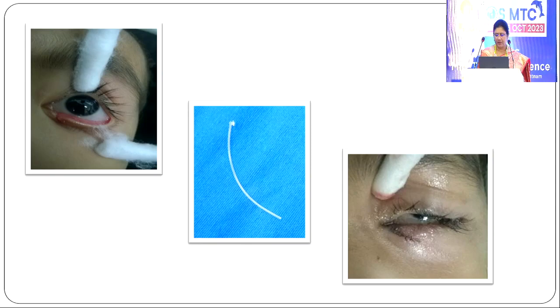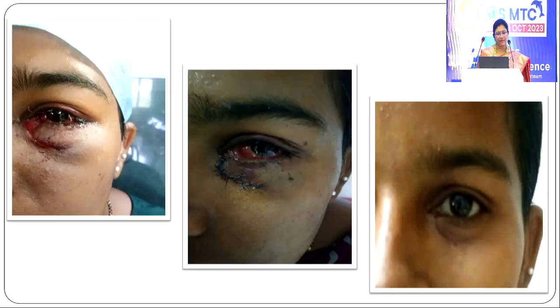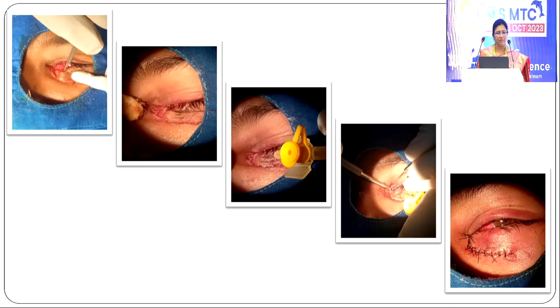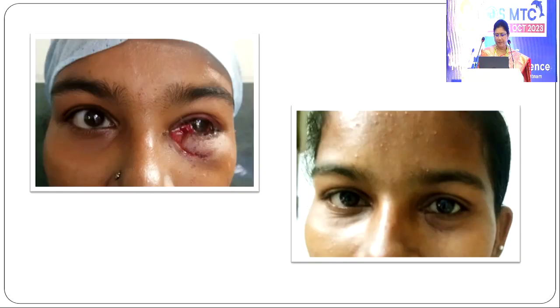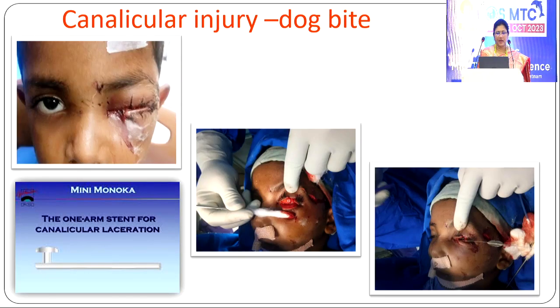Management of canalicular injuries at our hospital. This is a case of a 1-year-old boy who was injured with a pencil tip. We managed with mini Monoka and the patient did well. This is a young lady who was hit by a spoon, and at that point of time there was no mini Monoka or any other stents. So we managed with a 24 gauge pediatric IV cannula, and the patient did well anatomically and functionally.